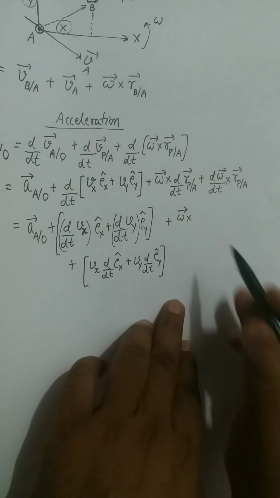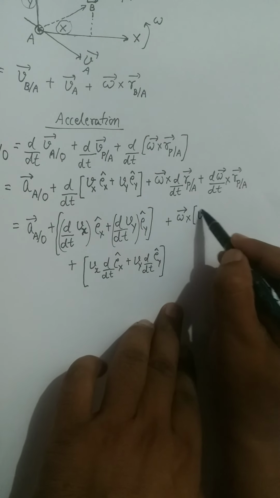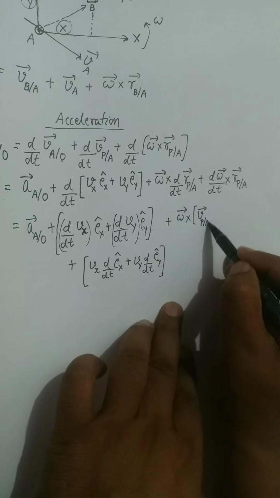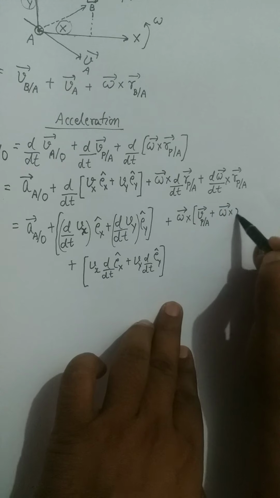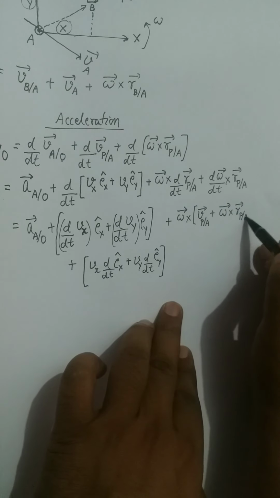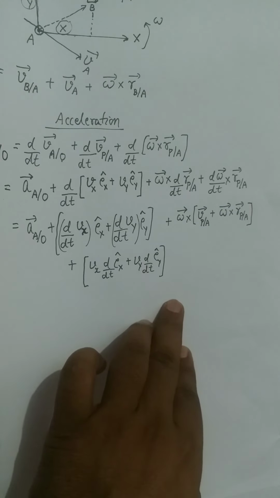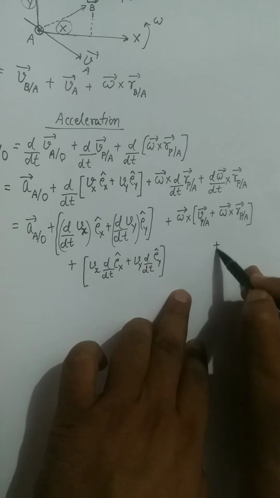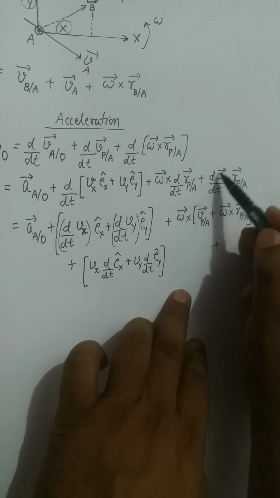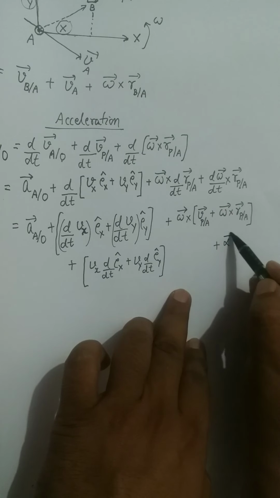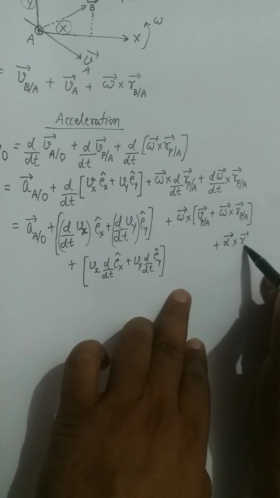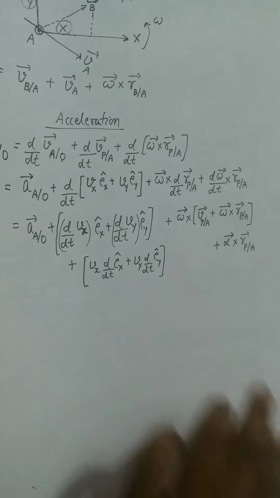So now I will write down it as velocity of particle p relative to a plus omega cross position of particle p relative to a. And then my third factor, which is d omega by dt, is alpha, which is angular acceleration cross position of particle p relative to a.